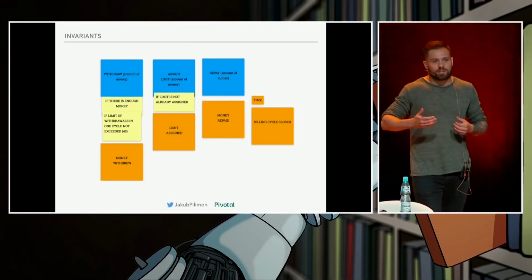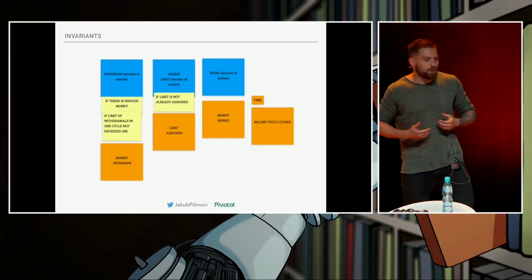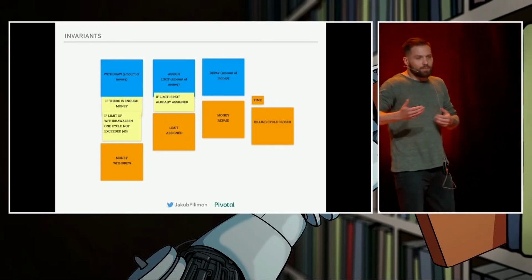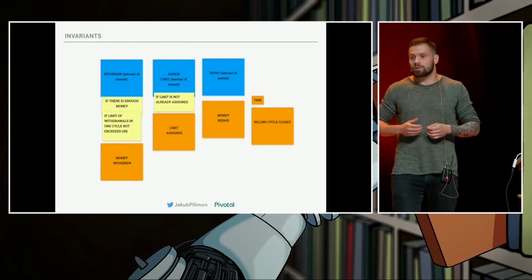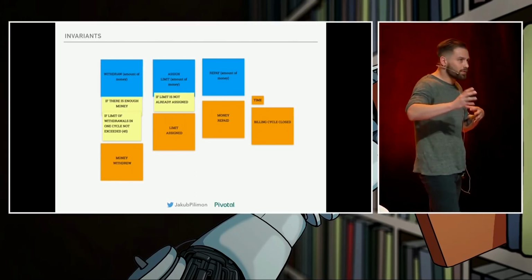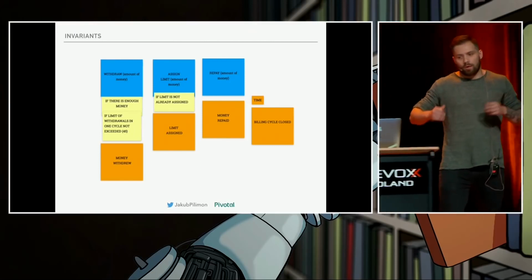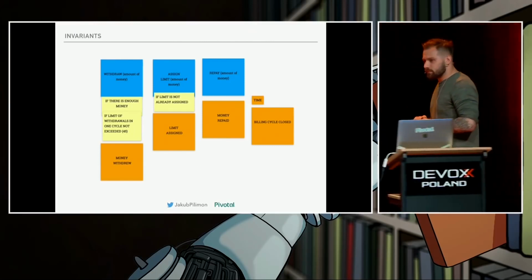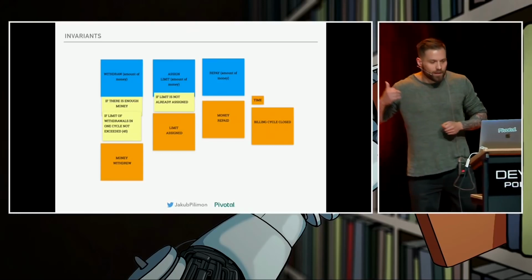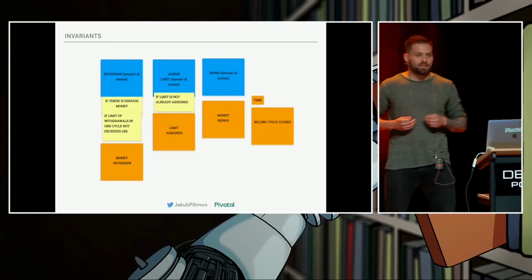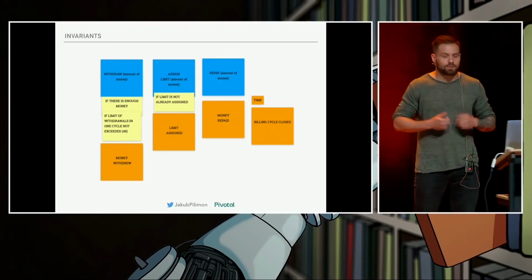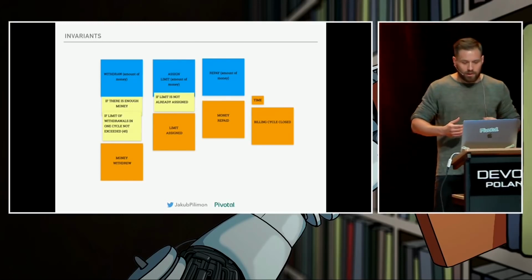The system must check whether you have enough money or maybe you have exceeded the number of maximum withdrawals in one billing cycle, which is 45. So we discover those things called invariants. And we put them on yellow nodes in between the trigger and the event. Like, for instance, the repay command does not have any invariants because we accept any money that the client wants to give us. That's our business model.